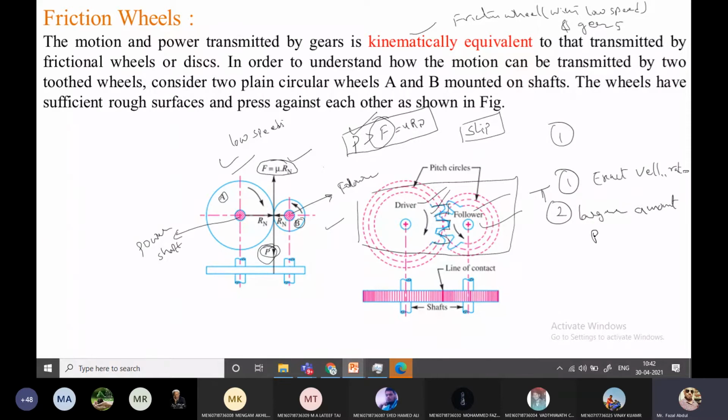Third, it has high efficiency, fourth, it is a reliable service, and fifth, it is a compact layout.